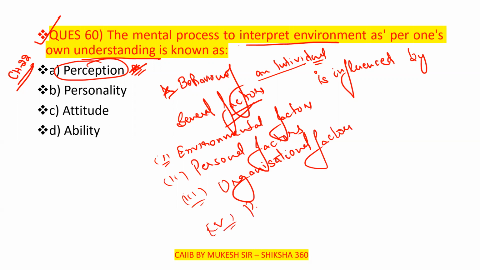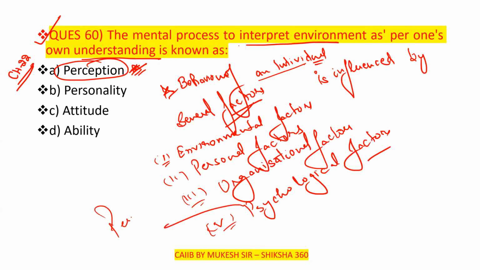The fourth one is the psychological factors. And under the psychological factors, we have perception also.